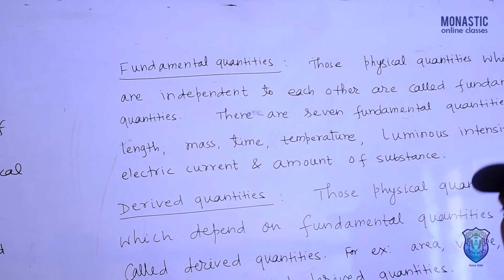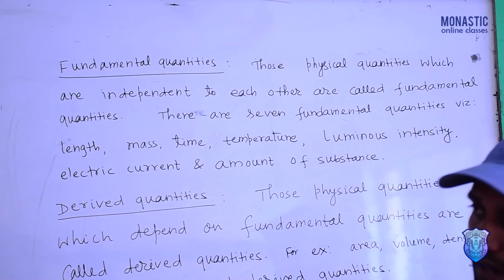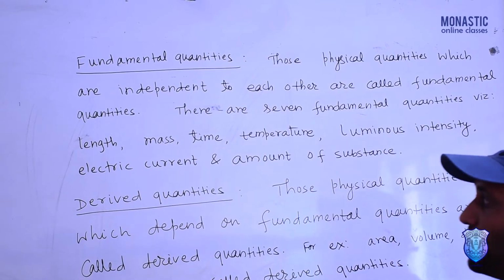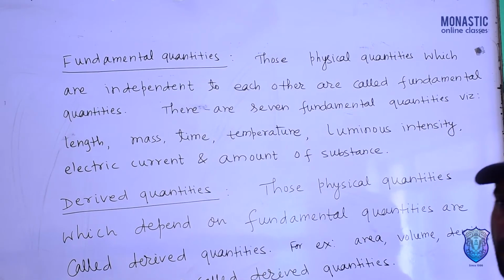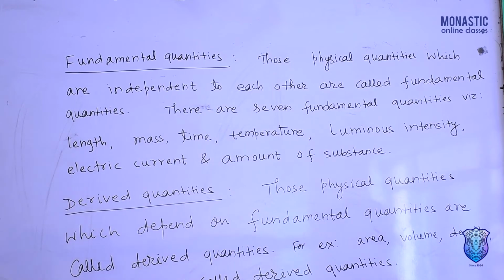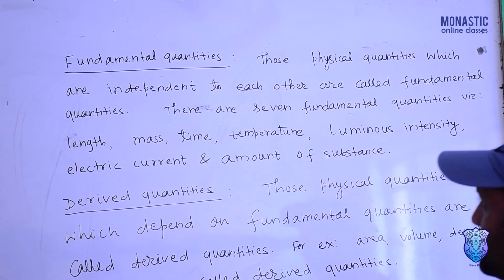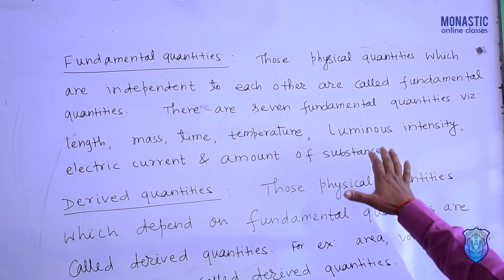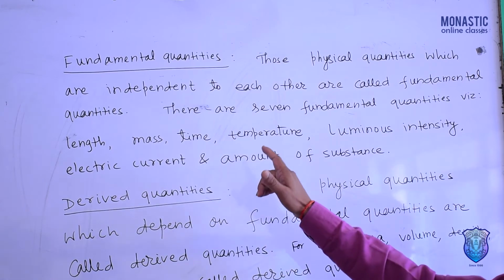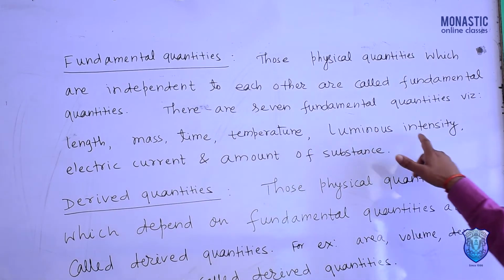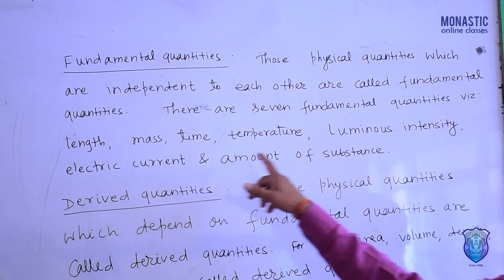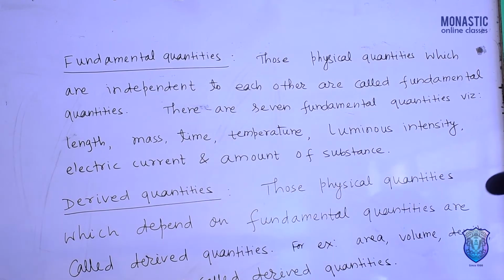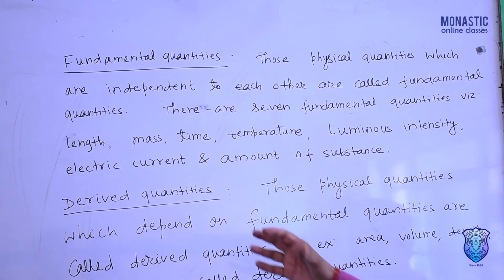In physics, until now, there are 7 fundamental quantities. In the ancient time, only 3 fundamental quantities were developed: length, mass, and time. But gradually, with the development of science, now 7 fundamental quantities are developed. They are length, mass, time, temperature, luminous intensity, electric current, and amount of substance. These are the 7 fundamental quantities, and besides these, all others are derived quantities.